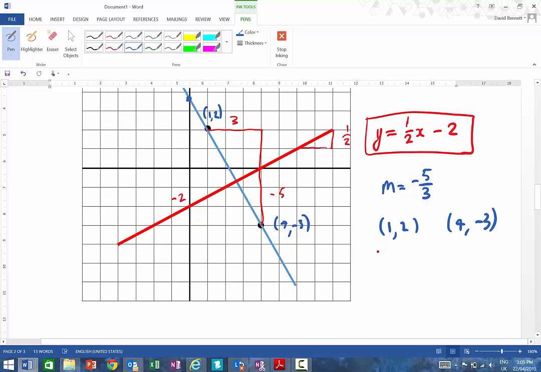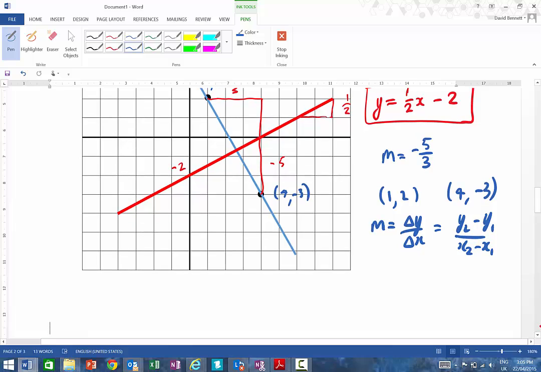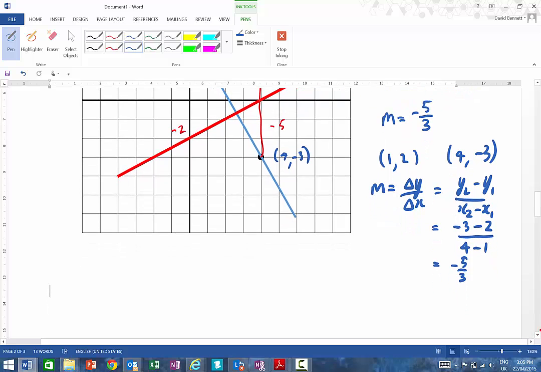Because we can say that our slope is in fact our change in y over the change in x, which is equal to y2 take y1 over x2 take x1. Now it doesn't matter which point you pick as x2 or x1, as long as you're consistent with it. So let's say negative 3 is our y2, take away 2, and then we've got 4, take away 1, and that's going to give me minus 5 on 3. So I've now got a way of doing that without having to graph it, which is sometimes a bit tedious.